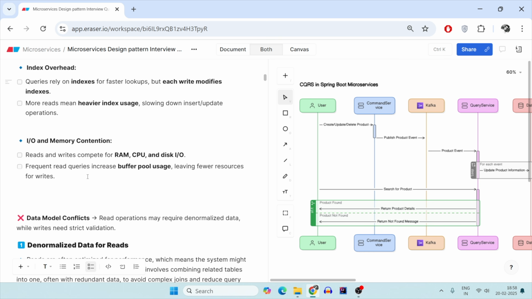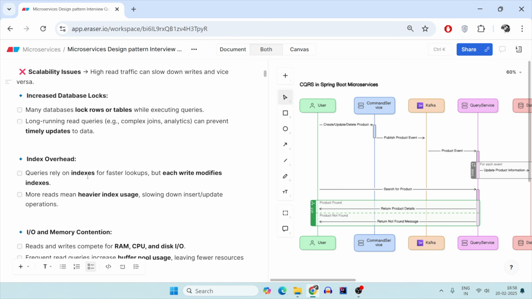So that's why with all these 3 points, we understood that when it's a read heavy system, read tries to take everything, be it lock, be it indexes, be it consumption of the IO resources. Then write gets fewer resources, and hence even a small write you have to wait very long just because read requests are so many. So it's a wise idea to segregate your read and write, so that read can quickly read from their own databases, and write can do it on its own.